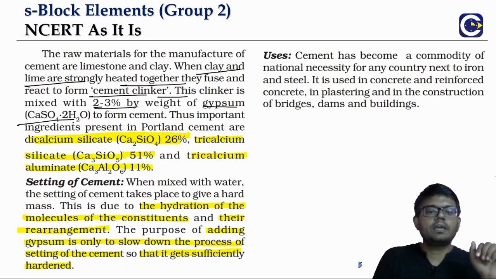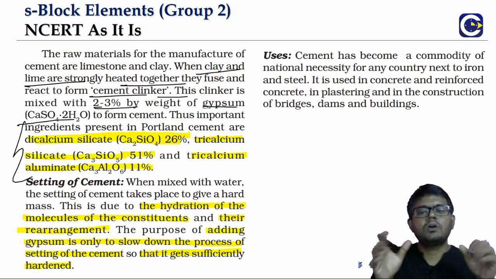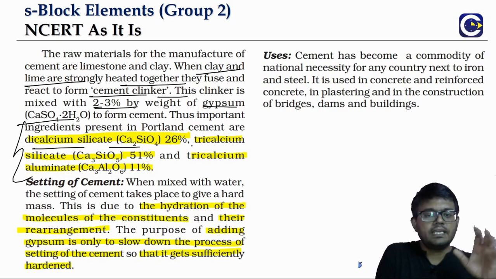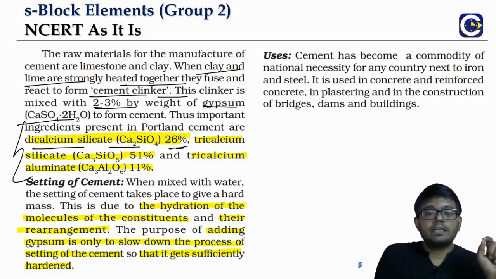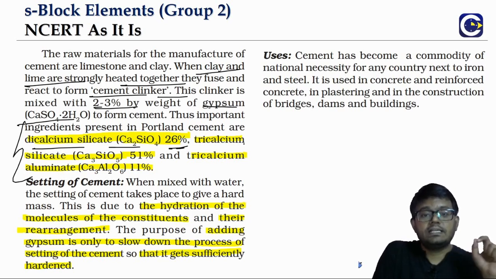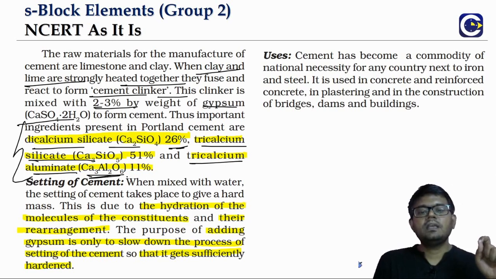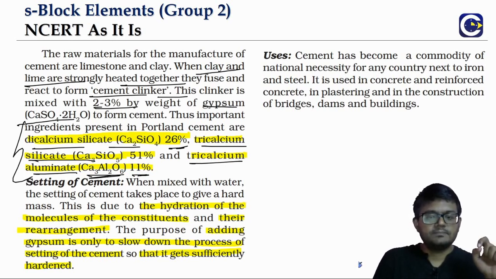Finally, the chemical composition of Portland cement has dicalcium silicate. Sometimes we can even get questions on the formula itself, like what is the formula for dicalcium silicate. So dicalcium silicate is around 26%, tricalcium silicate around 51%, and tricalcium aluminate, Ca3Al2O6, around 11%. These chemical formulas we also need to remember.